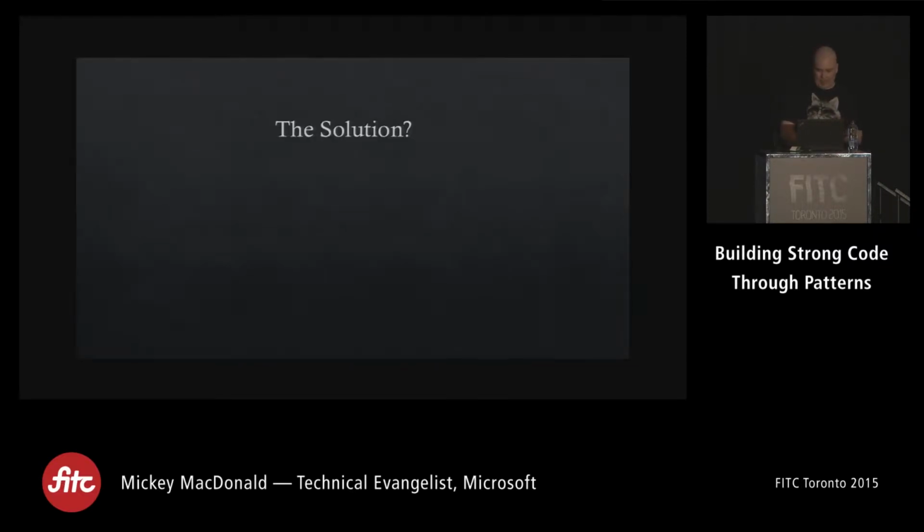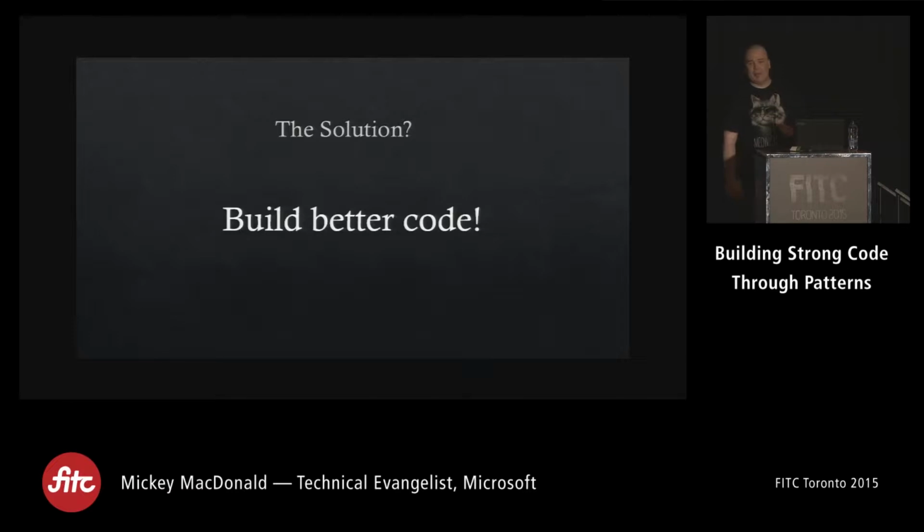So what's the solution? Well, besides testing, and if you're not doing system testing or unit testing, for the love of God, start doing it. It's very important. This is how you're going to catch the bugs before you ship it out, and someone pays $60 for your game and then has it break the first time they install it. So make sure you're doing some sort of testing. That's key. But for our purposes, the solution is literally build better code, right? At the end of the day, that's what it boils down to.